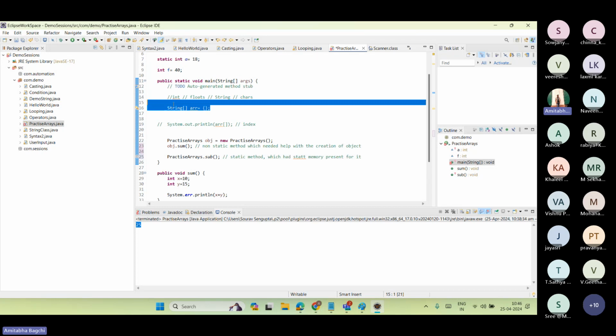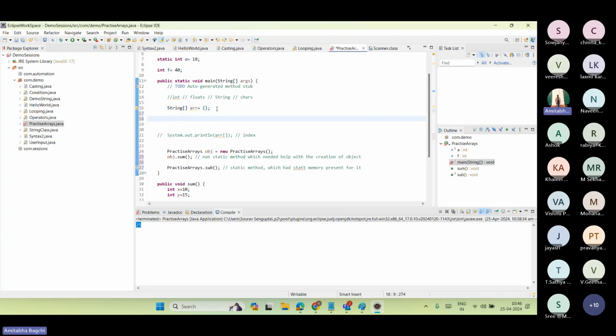So this was an array which was blank, correct? If I have already initialized a blank array, there is no meaning of putting a value inside it because I have already done the declaration. It's a blank array, so how can the user edit it? The user may be able to edit it like this: string array1 equals new string, and I will put something here which is very important, like 5.